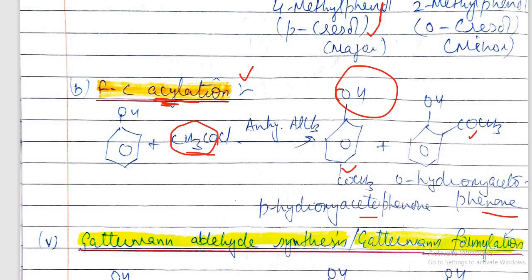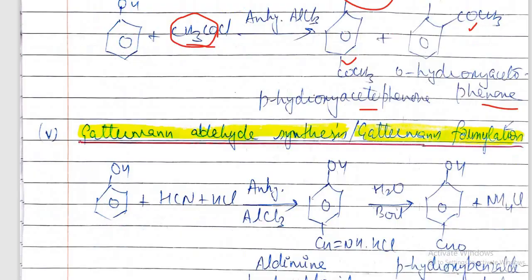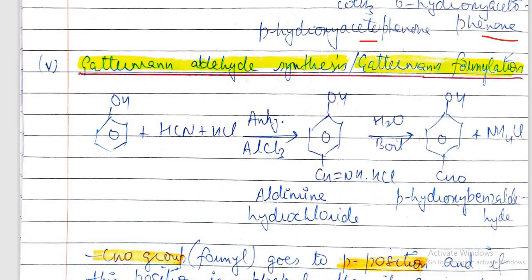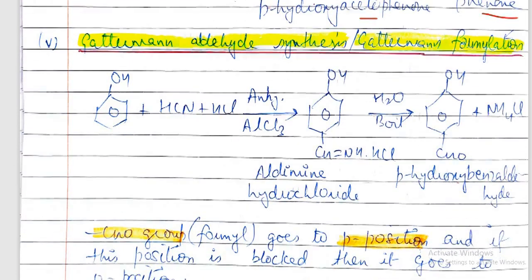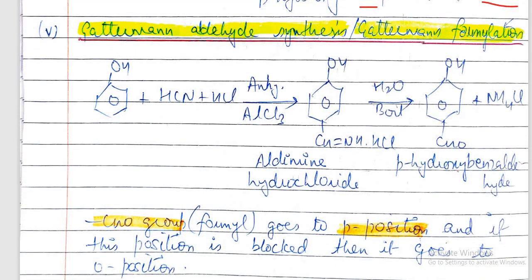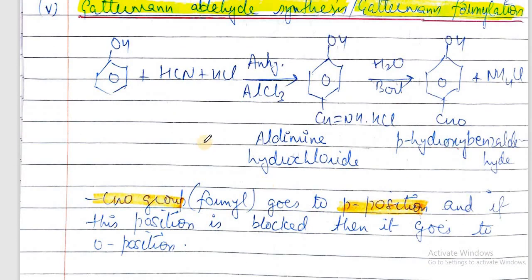So next we start with Gattermann aldehyde synthesis, or it is also called Gattermann formylation. In this reaction, phenol is treated with hydrogen cyanide and HCl in the presence of anhydrous aluminum chloride, then aldehyde group is introduced at the para position.